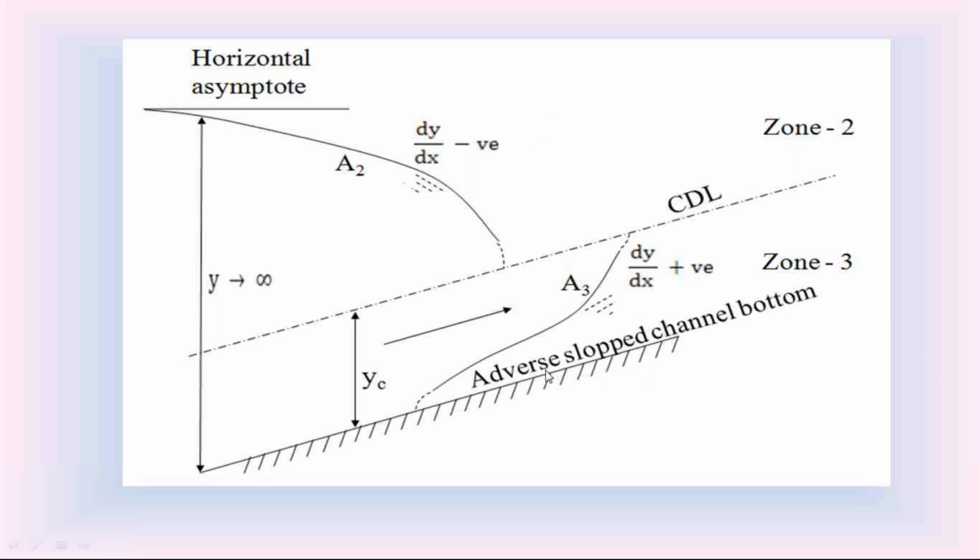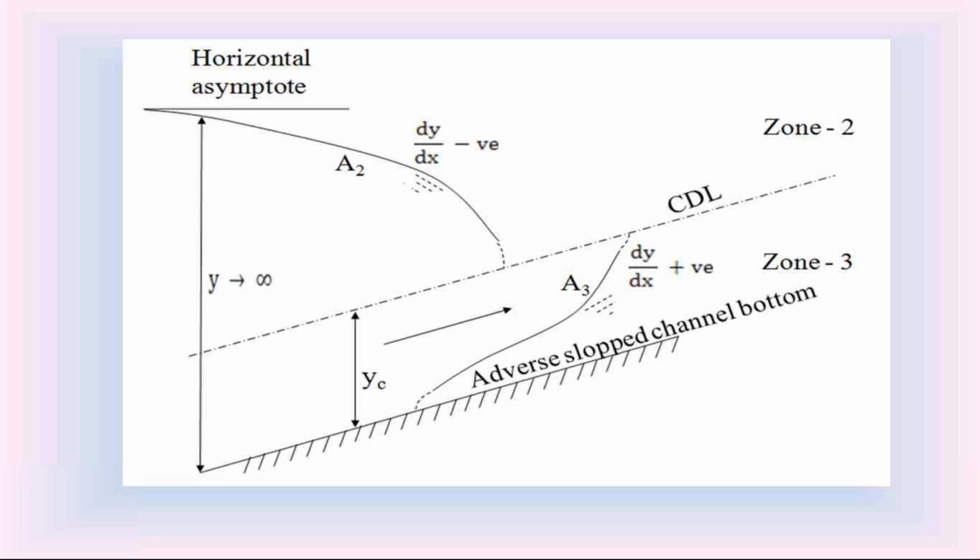Since in the adverse slope channel normal depth yn cannot be defined, there is no zone 1 in the adverse slope channel. Zone 1 is above the normal depth, that cannot be defined in the adverse slope channel. We have only zone 2 and zone 3 in adverse slope channel.